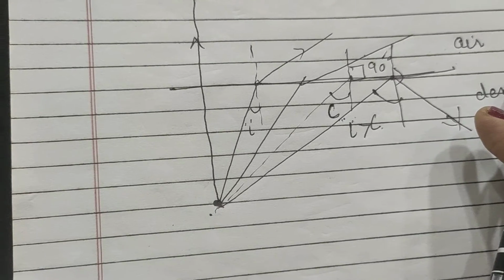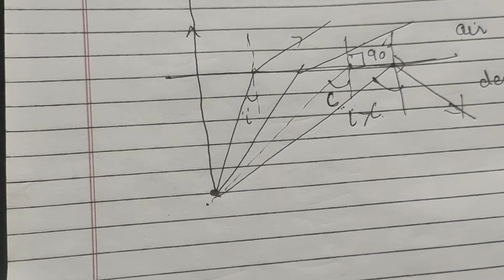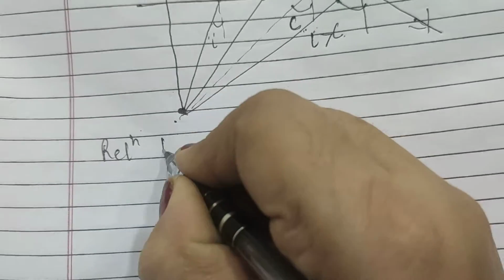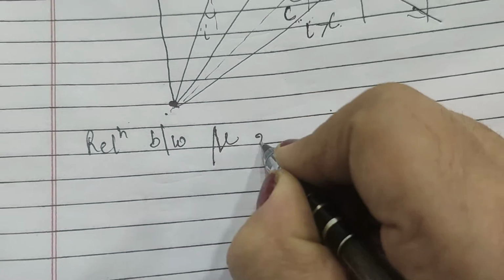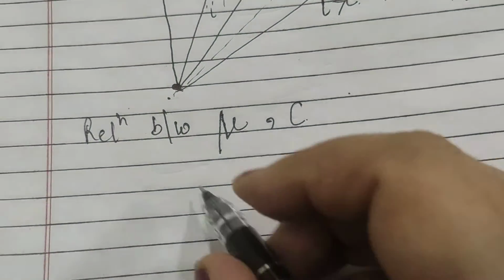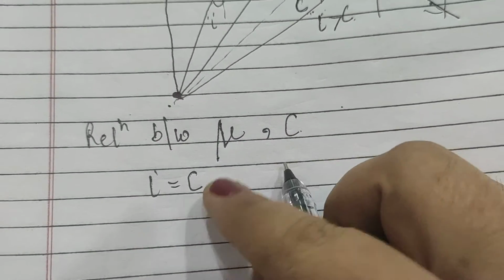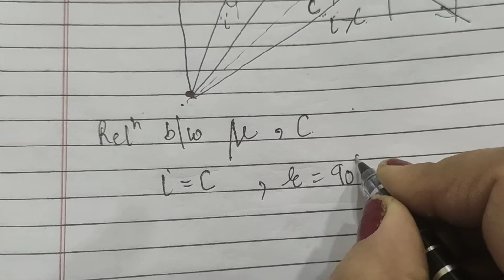Now let's derive the relation between the critical angle and refractive index. Relation between refractive index mu and critical angle C. Now we know that when i is equal to C, the critical angle, in that case the angle of refraction is equal to 90 degrees.